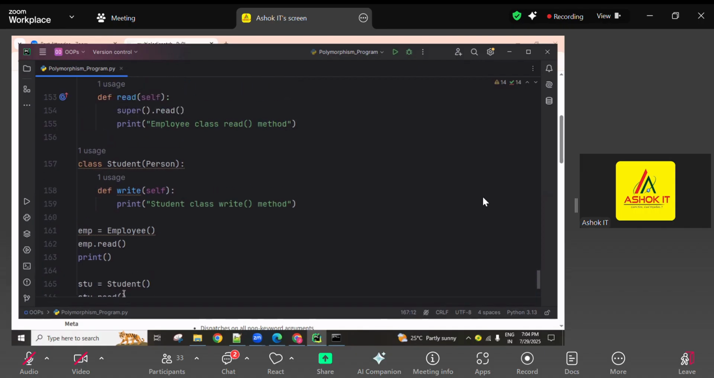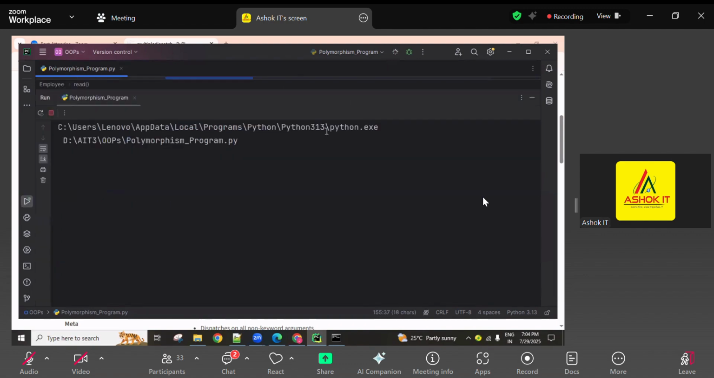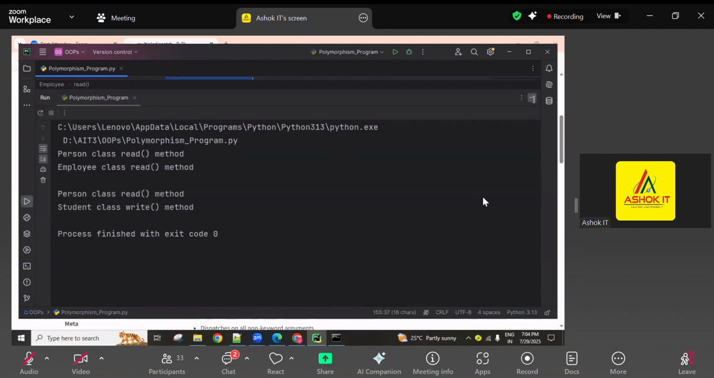Got it? Same write function. If you want, you can implement it in the employee also, an employee write function like that. So in the read, a different implementation there. So that is the purpose of the overriding.